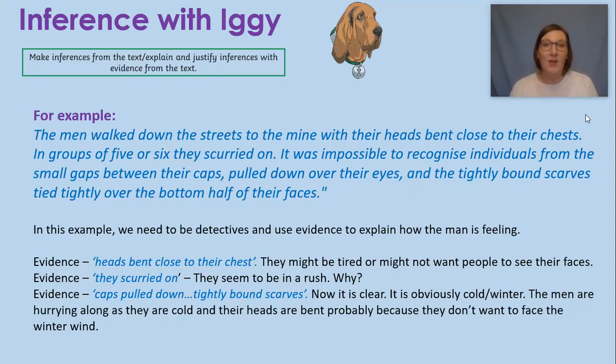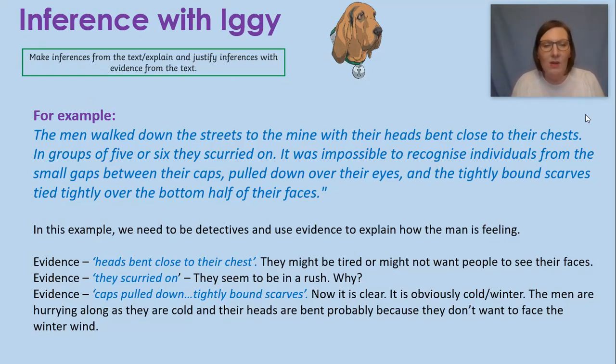The second piece of evidence that we have is that they scurried on. Scurried means that they're moving really quickly. So why are they in a rush? What's that reason? So now we're starting to build a picture. They have their heads down. Maybe they don't want people to see their faces as they're moving quite quickly as well.